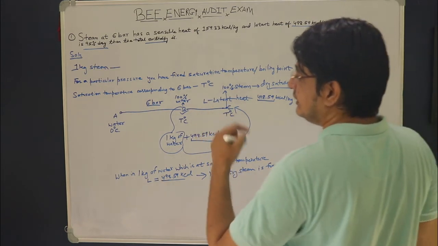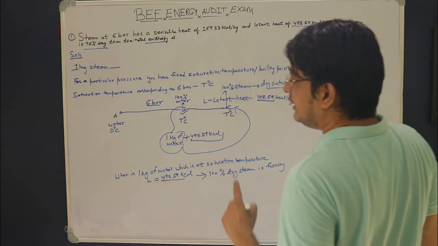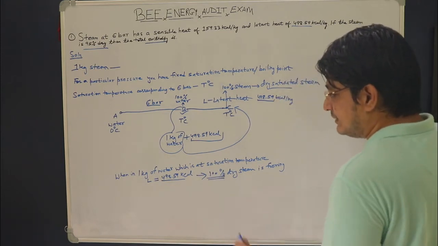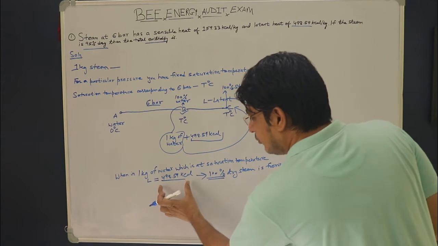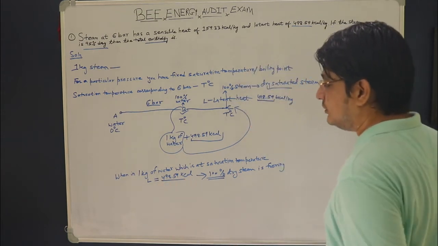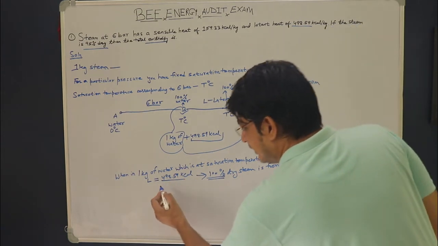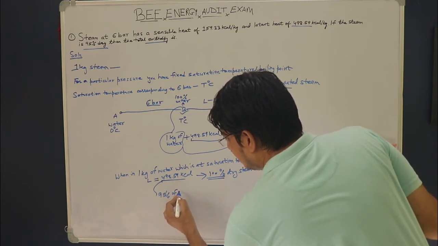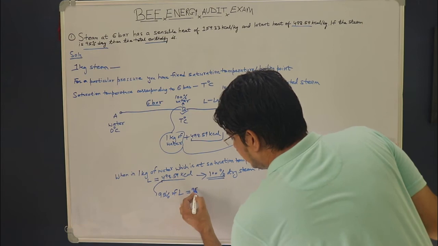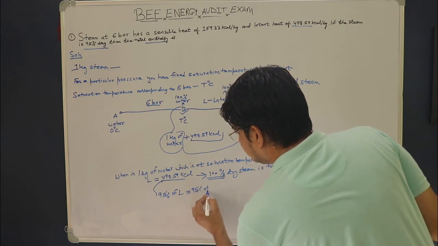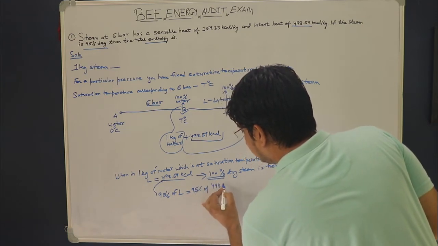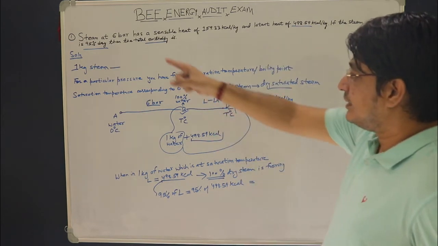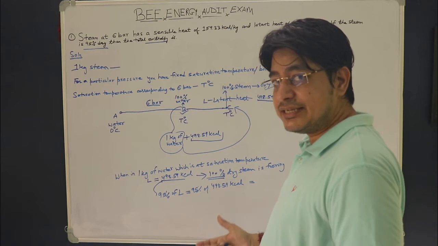Now in the question it is given that the steam is 95% dry, not 100% dry. So what does this mean? It directly means that I have not added this much amount of energy. How much energy have I added? I have added only 95% of the latent heat, which is 95% of 498.59 kilocalorie. That's why 95% dry steam is getting formed.